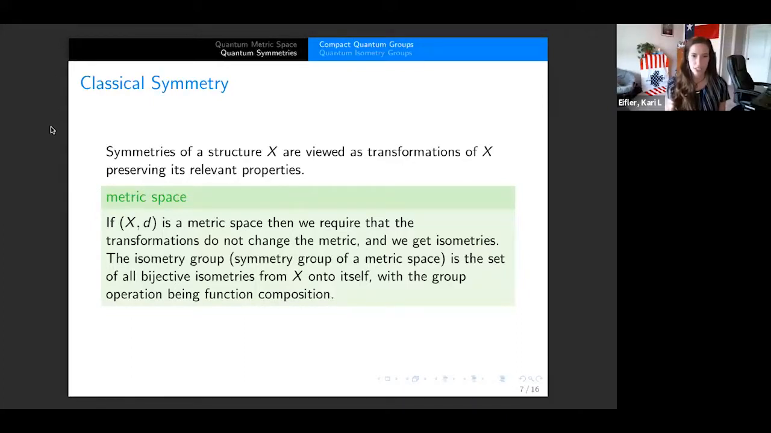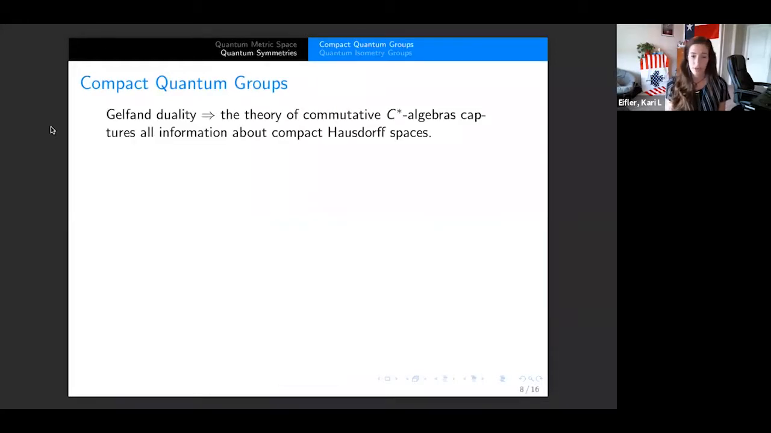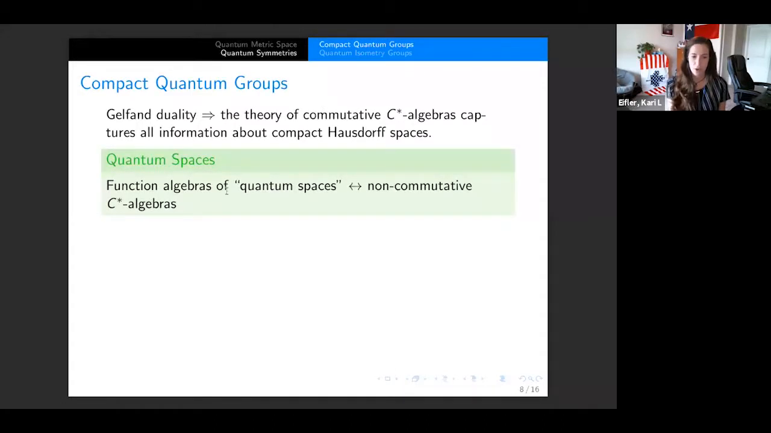Well, now I'm going to switch a little bit over to compact quantum groups, and I'll define how we think of these. So I'm not going to be super rigorous here. I'll just give an overview of how we can think of them. So from Gelfand duality, we know that the theory of commutative C*-algebras captures all the information about compact Hausdorff spaces. So any commutative C*-algebra just looks like the function space of X, so C(X), for some compact Hausdorff space. Well, what if we want to look at non-commutative C*-algebras? We can say that non-commutative C*-algebras can be viewed as the function algebra of something called a quantum space, or C(X), where now we're generalizing that to quantum spaces.